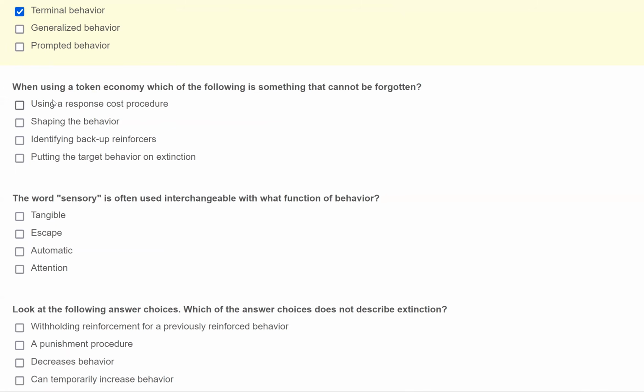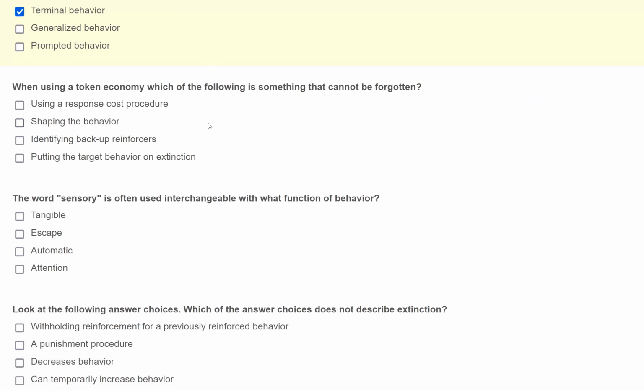What you don't want to do is just read the question and then jump to the answer choices, okay? Start to break down the question first. So when using a token economy, which is something that cannot be forgotten, what do we need in a token economy? How about using a response cost procedure? Do we have to use a response cost procedure? No, it is not necessary. Can we? Sure, but if you don't use it, it's not a big deal, okay? So it can be forgotten.